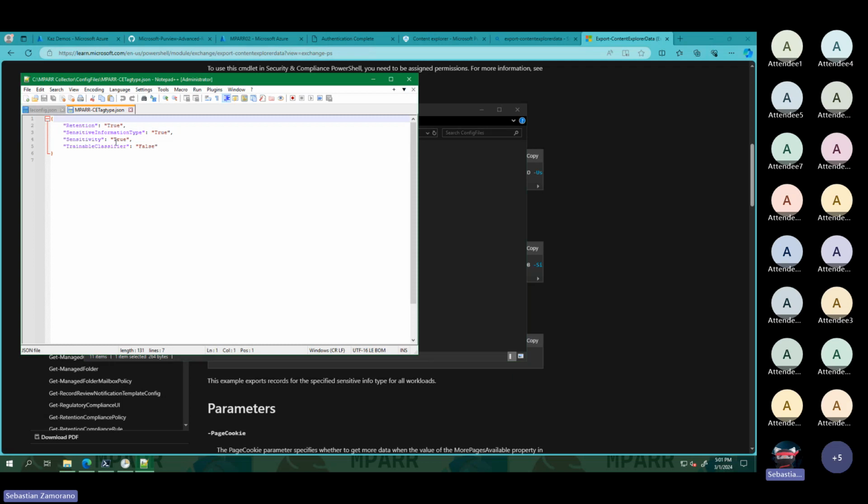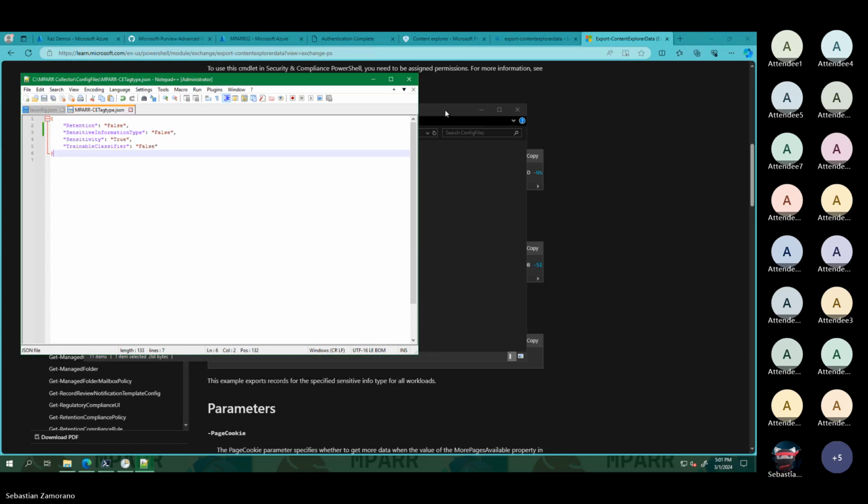If you want to download information only about sensitive information types, or only sensitivity labels, or only retention, you can change the value from true to false and select the specific information that you want to download. In this case, I will set this one to false, and I will do the exercise only with sensitivity labels.